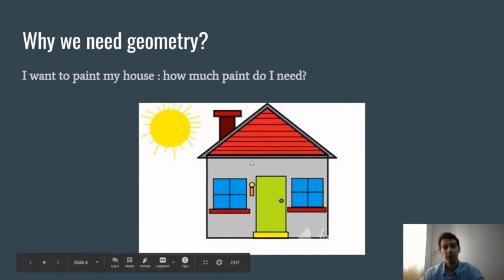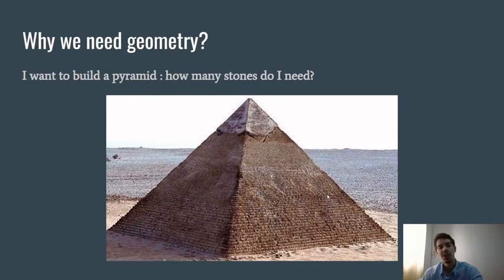Imagine you want to paint your house. You want to know how much paint you need. So this is a geometry problem. Imagine you want to build a pyramid. How many stones do you need? This is a geometry problem. Okay.